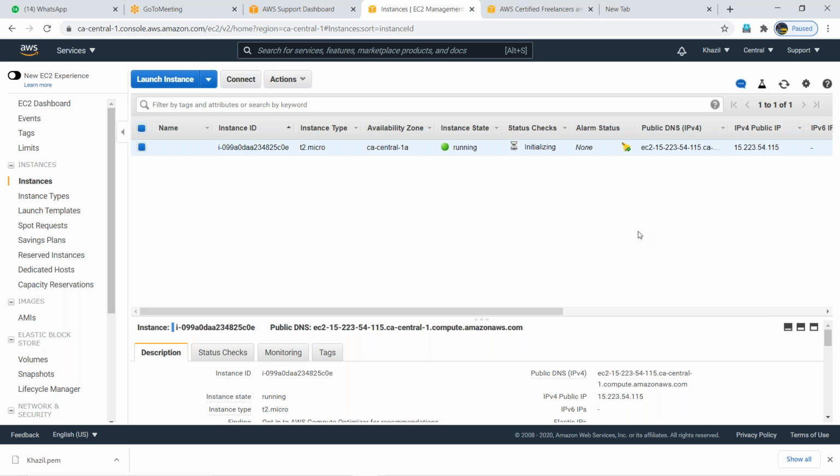Now the next thing is how to log into this Linux box. My server is ready. From my laptop, how to log in? Everybody should have the Putty application on your laptop. Anybody using a MacBook, guys?